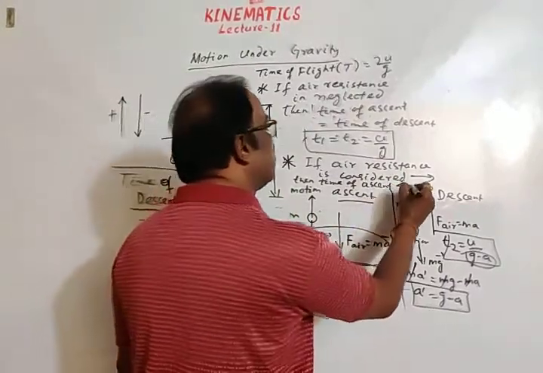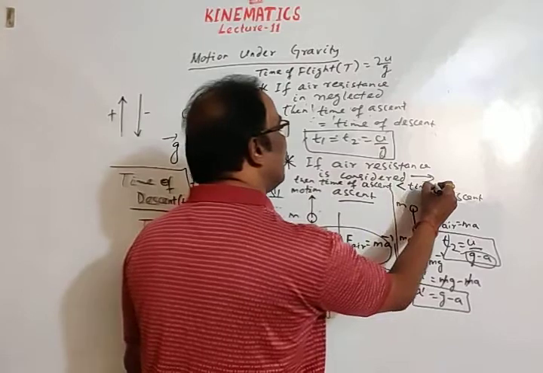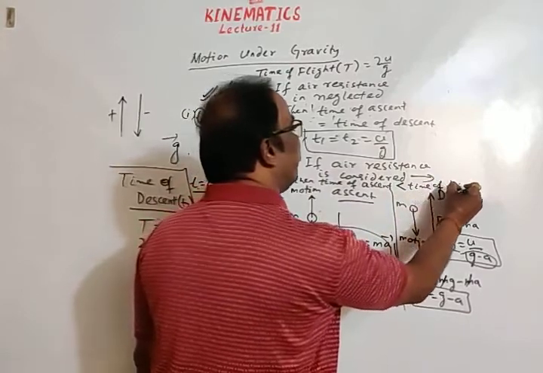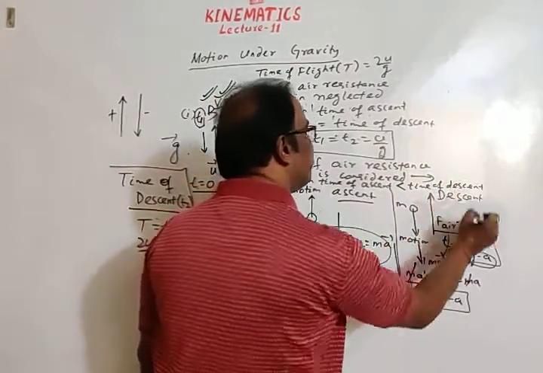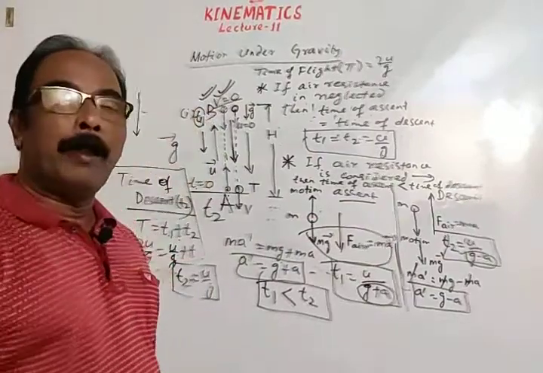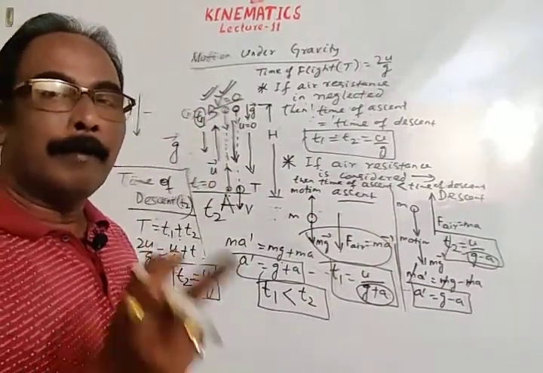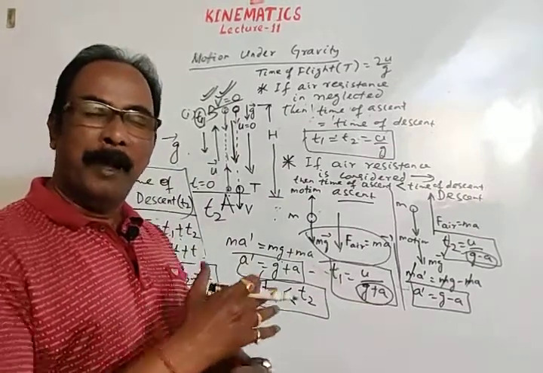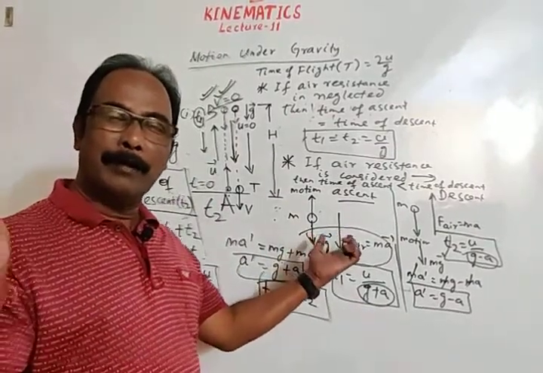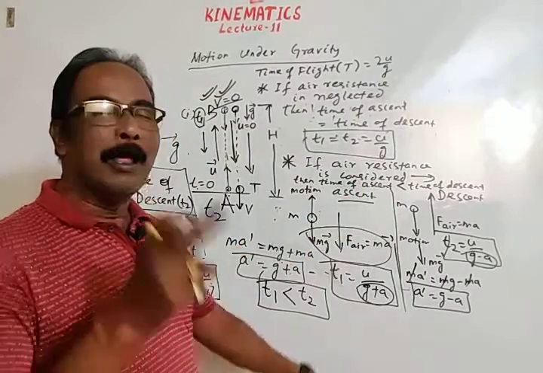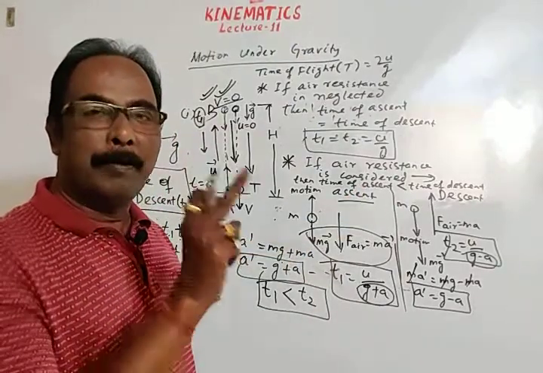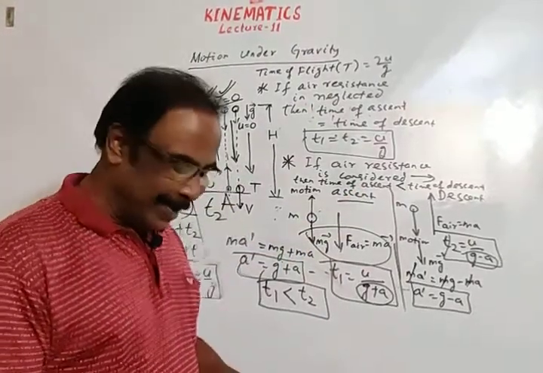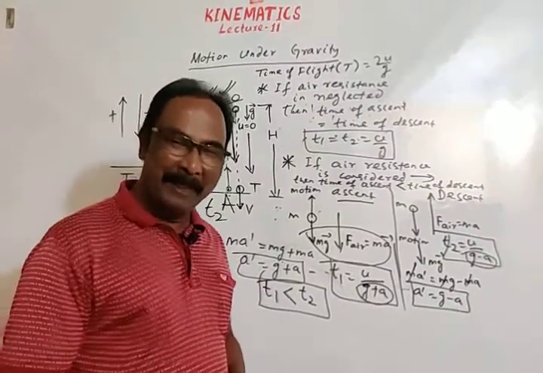Time of ascent is less than time of descent. Very important. If air resistance is neglected, then time of ascent is equal to time of descent. If air resistance is considered, then time of ascent is less than time of descent. Okay, so this is about time.